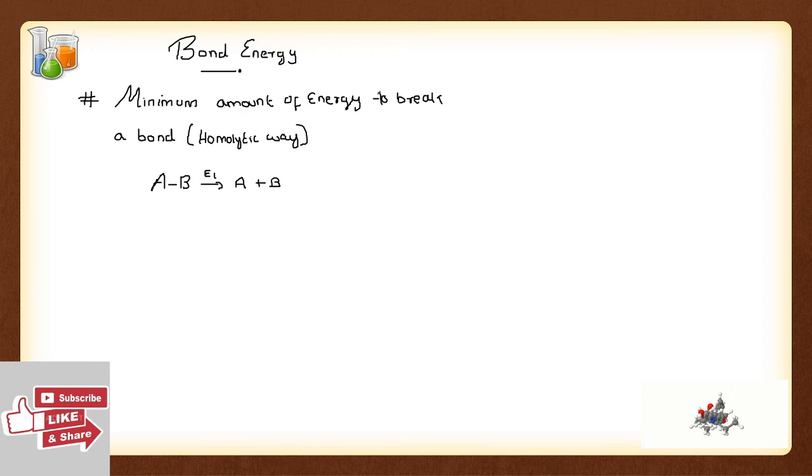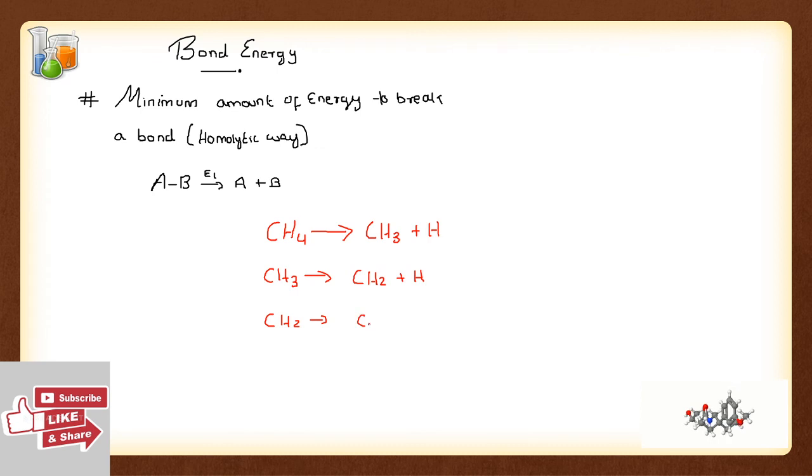Now there is another term also which is known as the bond dissociation energy. That is also very, very important. To understand that, I am taking a simple example, and that is CH4. CH4 can be broken into CH3 and H, right? Now CH3 can also be further broken down into CH2 and H, CH2 again into CH and H, and CH again into C and H.